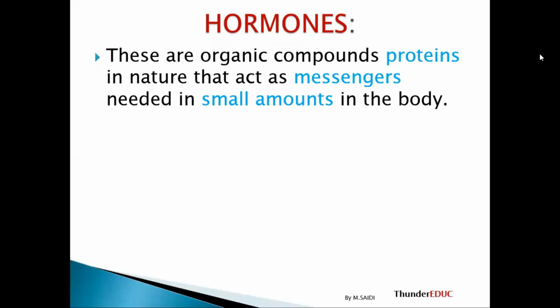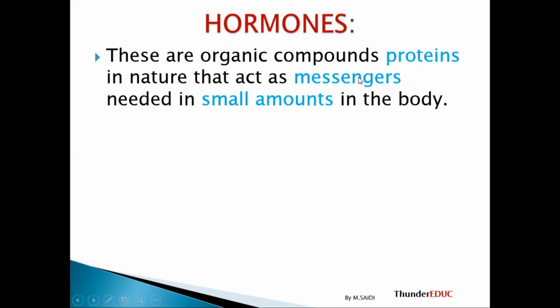Let's look at the hormone. What is the hormone? We know that endocrine glands release the hormones. These are organic compounds that are protein in nature. They act as messengers and are needed in small amounts in the body. For example, they are organic compounds, they are protein in nature. If you increase the temperature, they can be denatured. That's number one, they are made up of proteins. That's the meaning. They act as messengers.